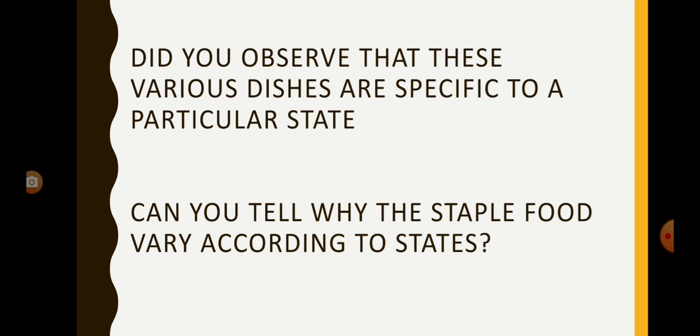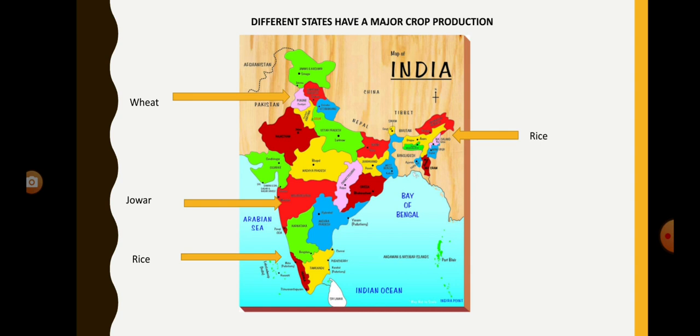Did you observe that these various dishes are specific to a particular state? Can you tell why the staple food vary according to states? Now, different states have a major crop production.